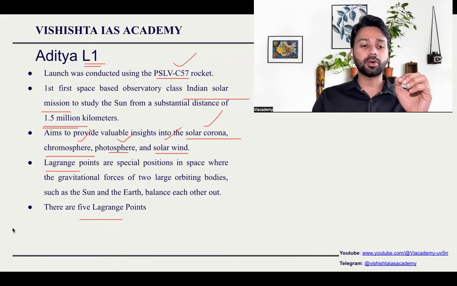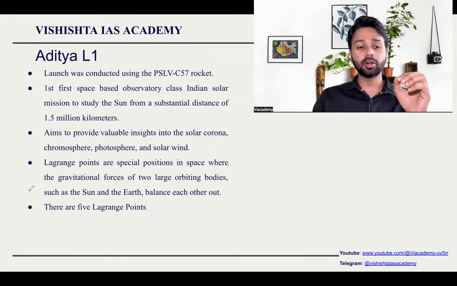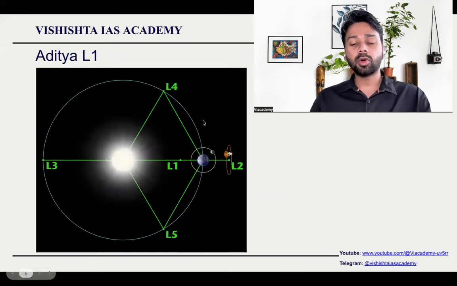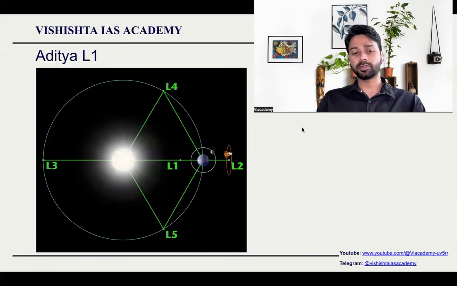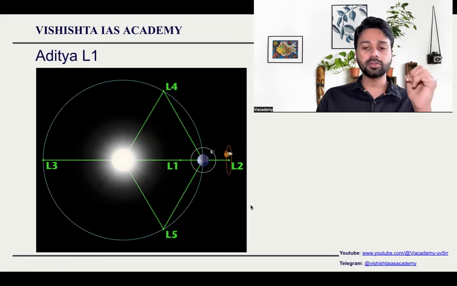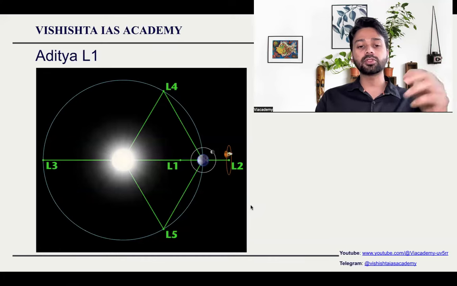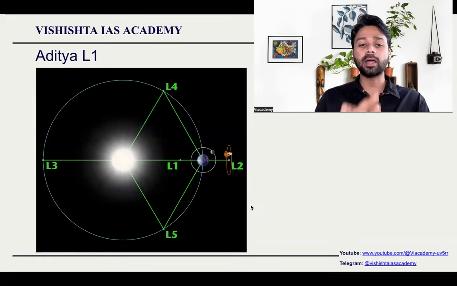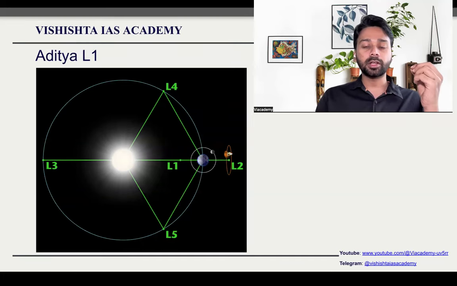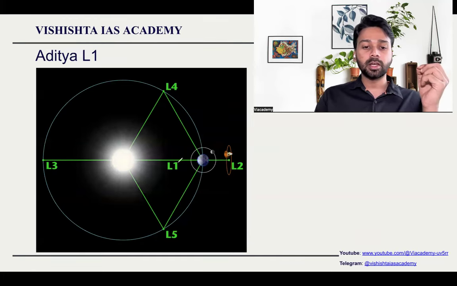In total, five Lagrange points are there when we talk about Earth and Sun. As I told you, a Lagrange point is a point where Earth's gravitational force and the Sun's gravitational force negate each other, balance out each other. So what exactly are these Lagrange points? If you see here, we have L1.